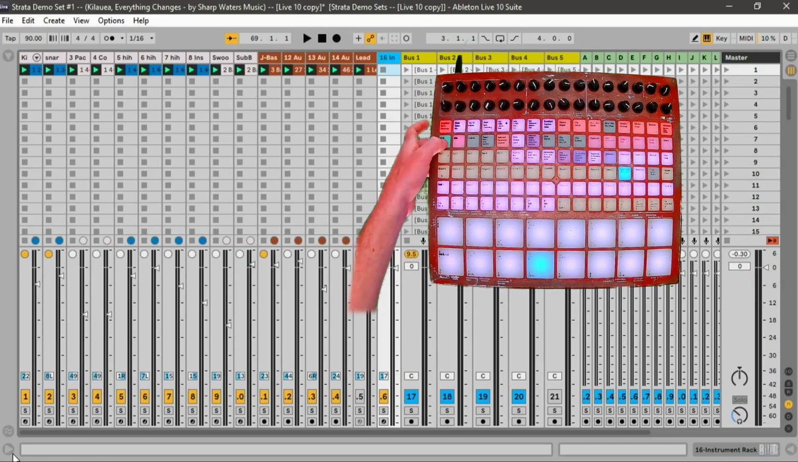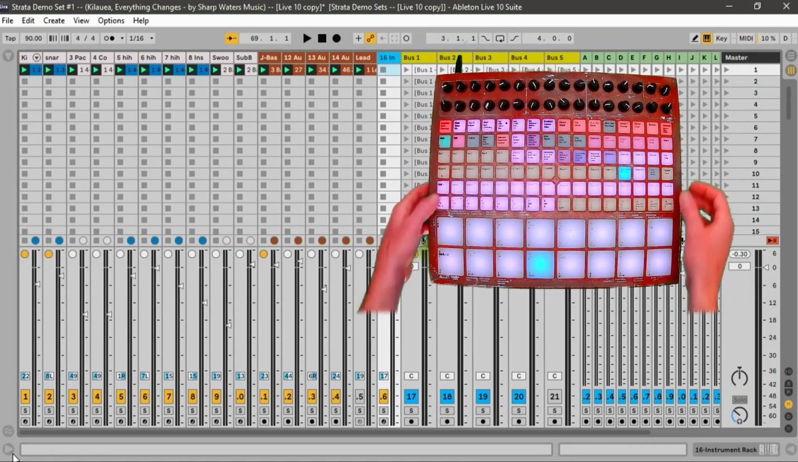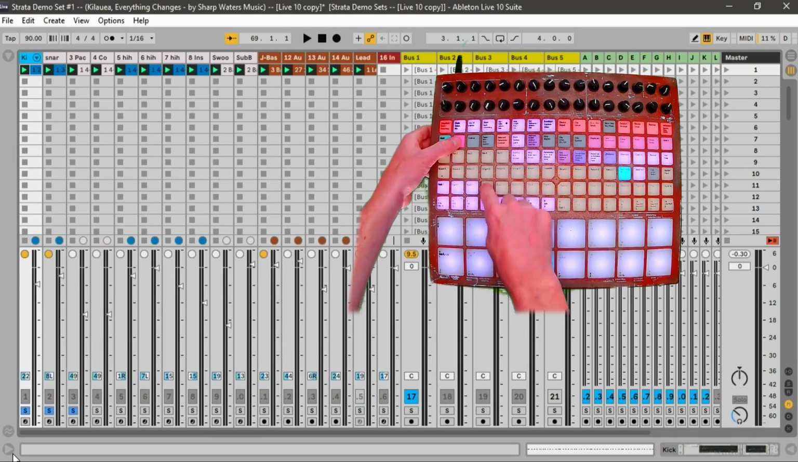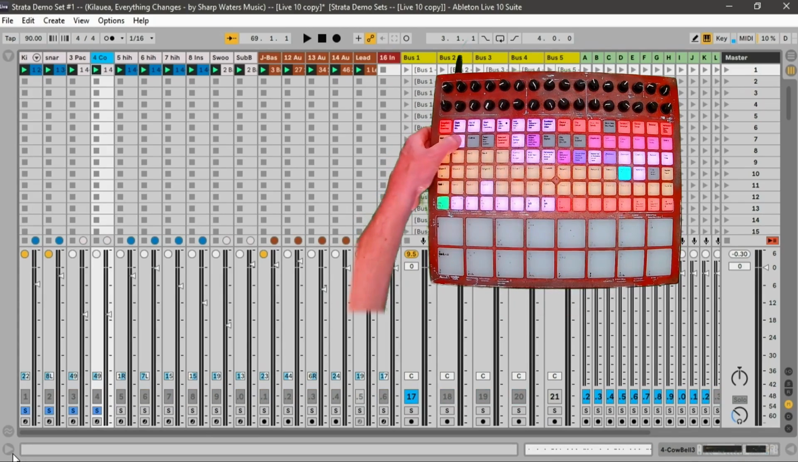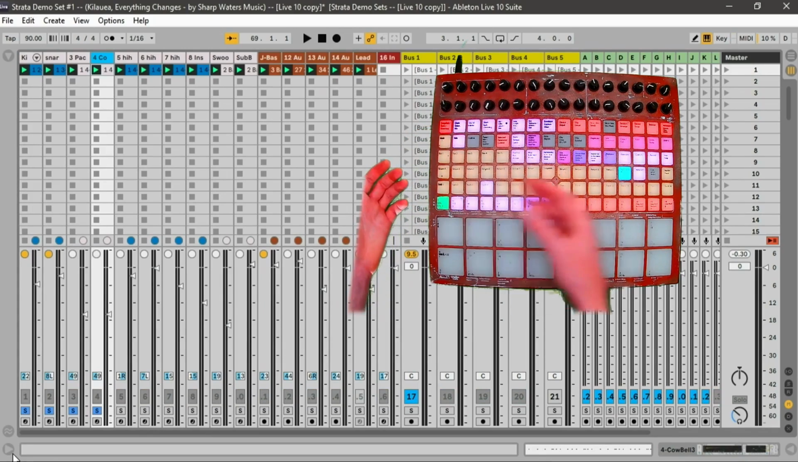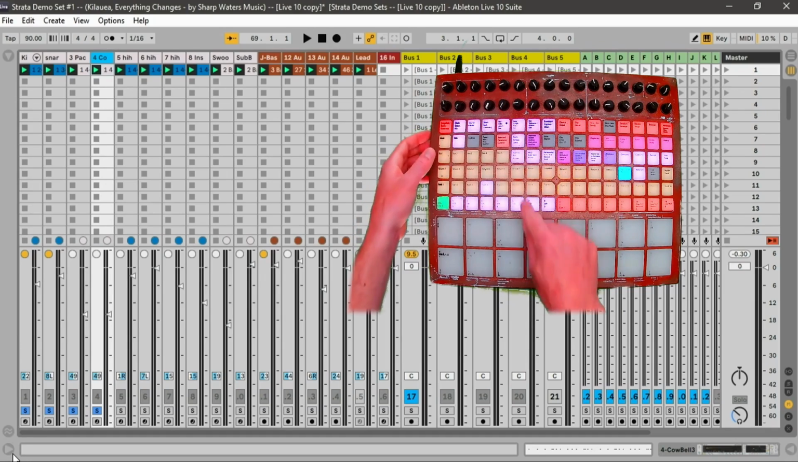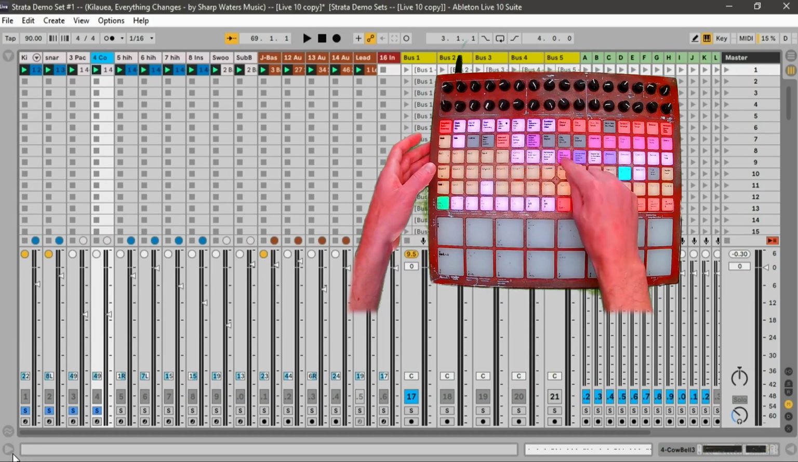Mixer modifiers. Solo exclusive allows for changing whether solos are exclusive or non-exclusive. The default is non-exclusive soloing. This means that when you solo a track, it will not cause other tracks that are already soloed to unsolo. This is the toggle for exclusive soloing.